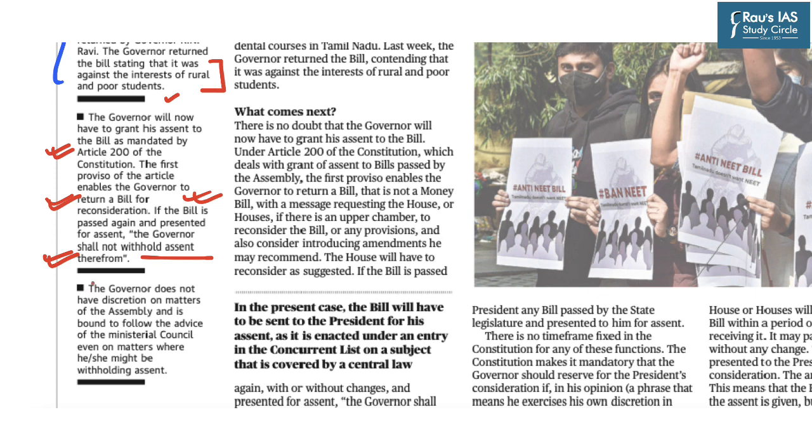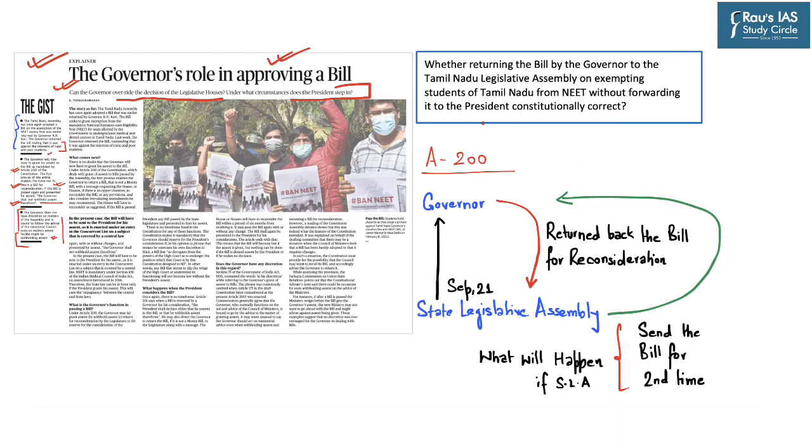It further says that the governor does not have discretion on matters of the assembly and is bound to follow the advice of his council of ministers, even on matters where he or she might be withholding assent. So, coming to our question, it asked whether returning the bill by the governor to the Tamil Nadu Legislative Assembly on exempting students of Tamil Nadu from NEET, without forwarding it to the president, is constitutionally correct. Yes, it is constitutionally correct under Article 200 of the Indian Constitution.